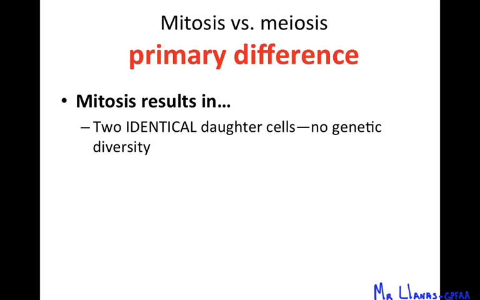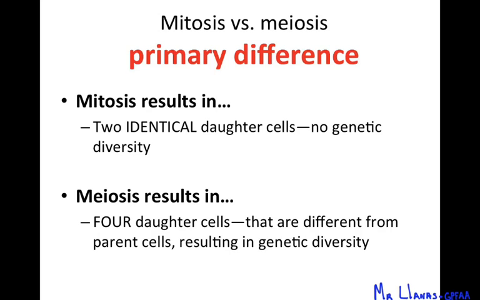Usually when cells that divide through mitosis have some type of mutation, that's when we start getting into trouble, because mutations have the possibility of creating cancer cells. And meiosis, instead of two identical cells, produces four cells, but they are different. They're not identical, and that results in genetic diversity.